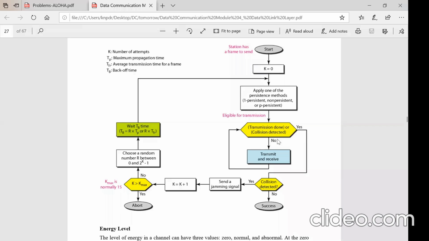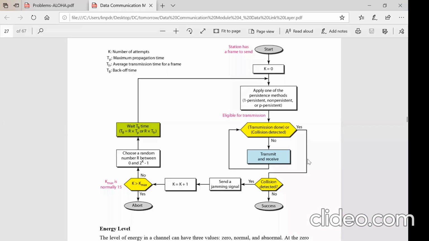If no collision is detected, it will transmit and receive the data, which means it keeps sensing. The first bit is sent, and it senses whether there is a collision; then it sends the second bit and waits for collision detection. Like this, it keeps checking, sending bit by bit.